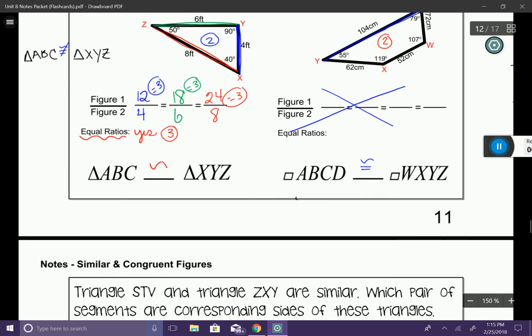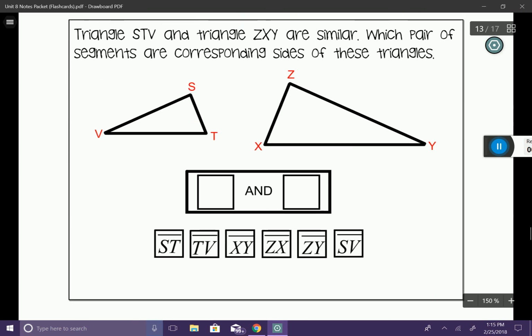All right, let's go ahead and look at this question. Triangle STV and triangle ZXY are similar. Which pair of segments are corresponding sides of these triangles? For this question, we're going to have some multiple answers here. So what I like to do is just indicate them using a pen. Or you could even, back up here where it says triangle STV and triangle ZXY are similar, rewrite it like this.